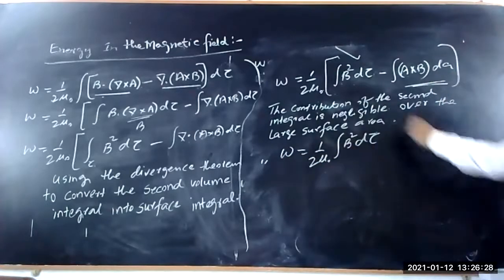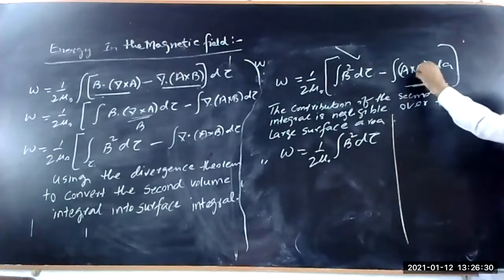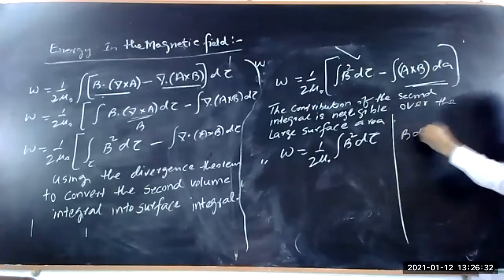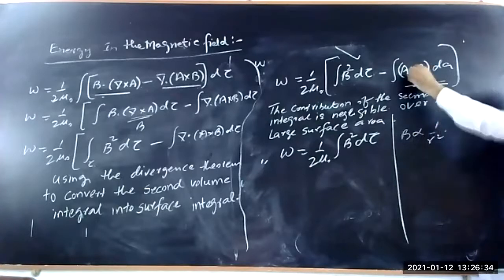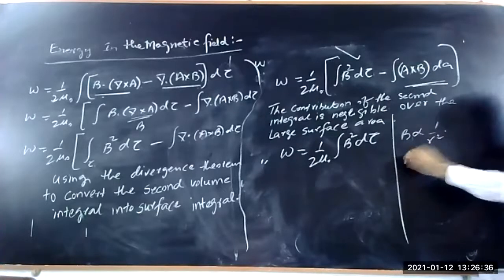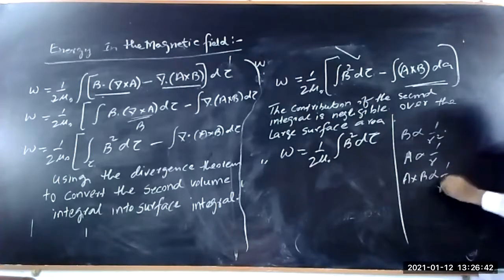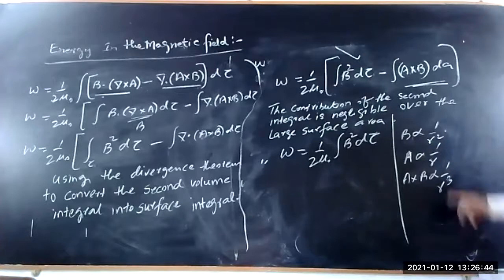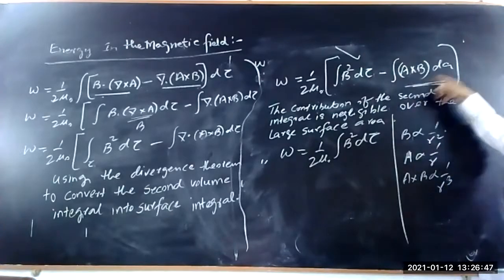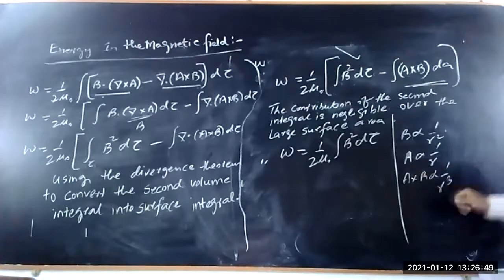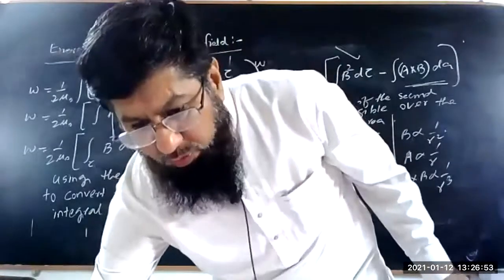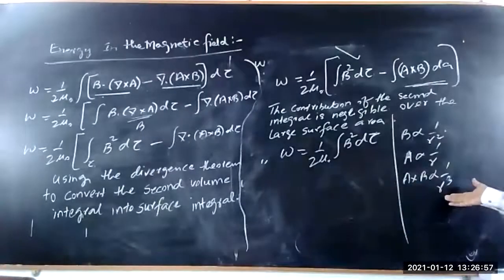Why did we make its contribution negligible? Because B varies with 1 upon R square, and A varies with 1 upon R. So A cross B varies with 1 upon R cube. So for larger surface area, the contribution is negligible because it varies with 1 upon R cube. Therefore, we say that its contribution is negligible.